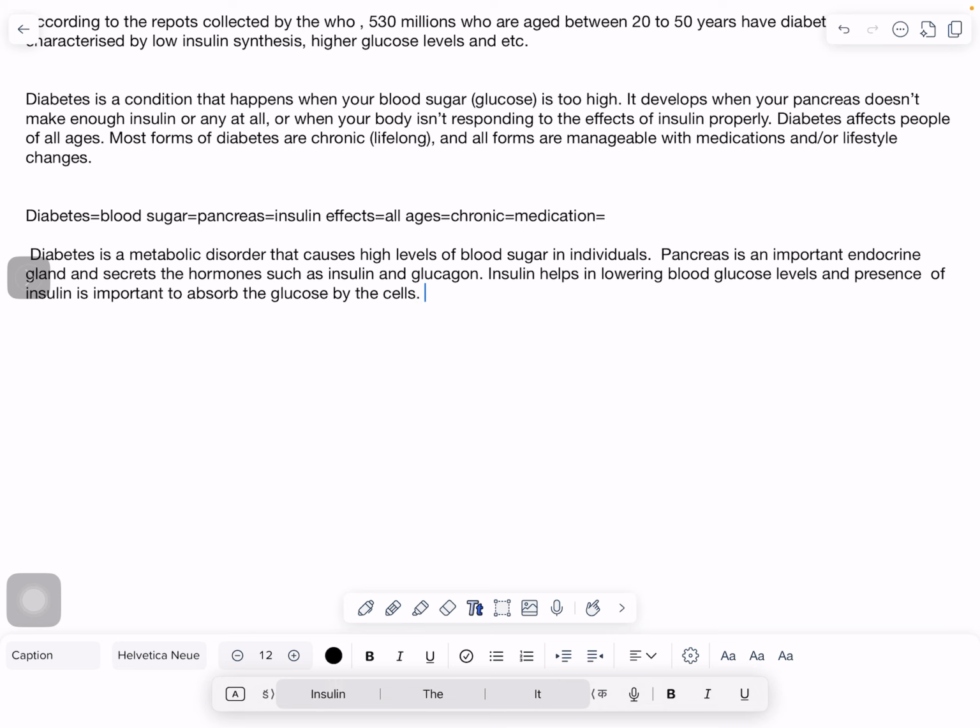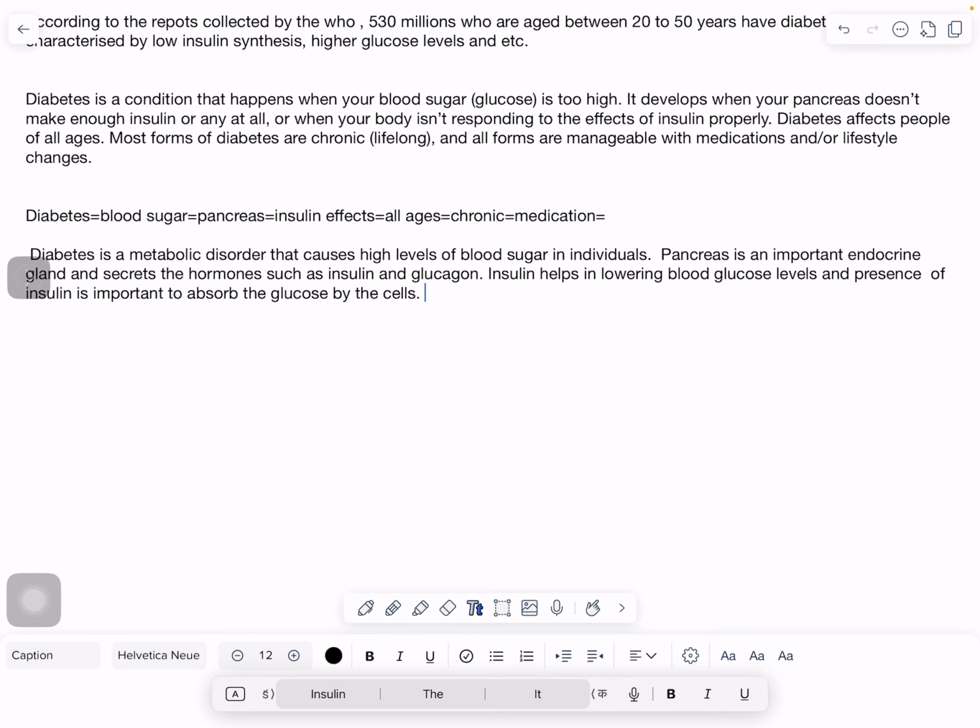Next, we write about all ages. So we write that it affects all age groups. Since it is a very short sentence, we can remove it here and convert this into a participle clause.